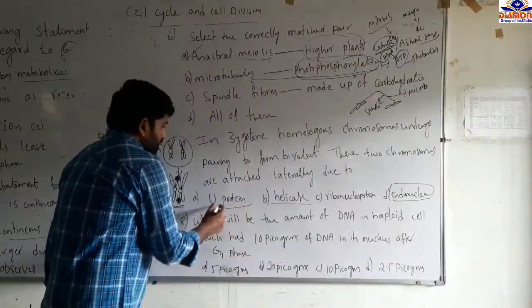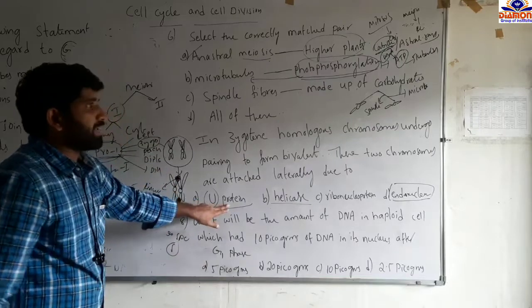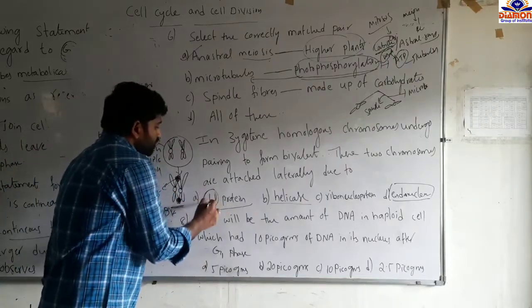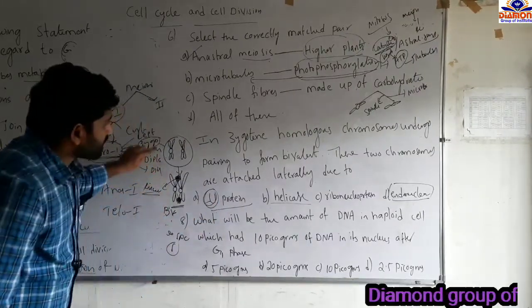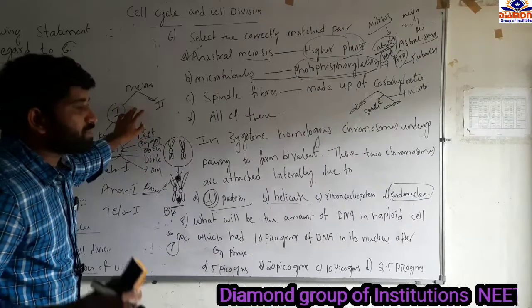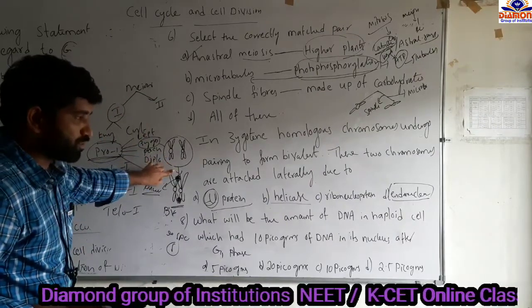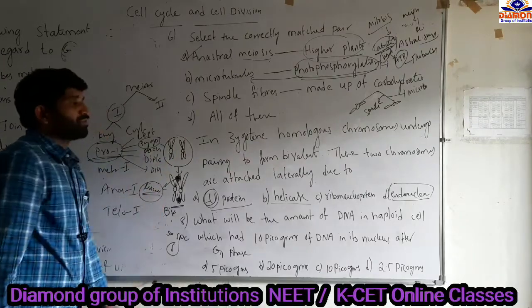And U protein, we are going to say, is used in animals. These U proteins are found in uracil. So here the specialized proteins used to bind the two non-sister chromatids of homologous chromosomes at the bivalent stage are called ribonucleoprotein.